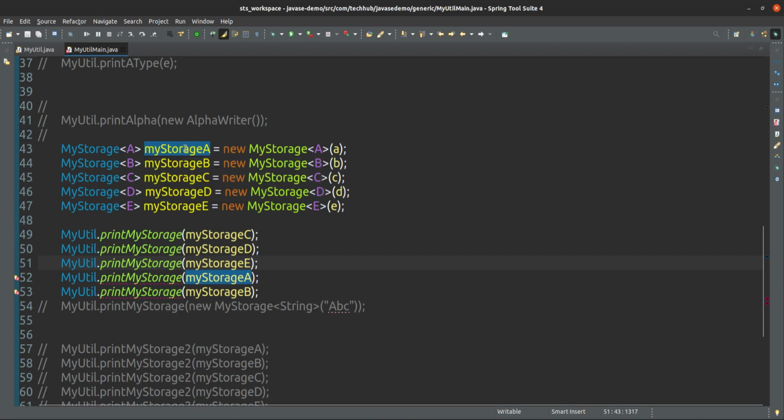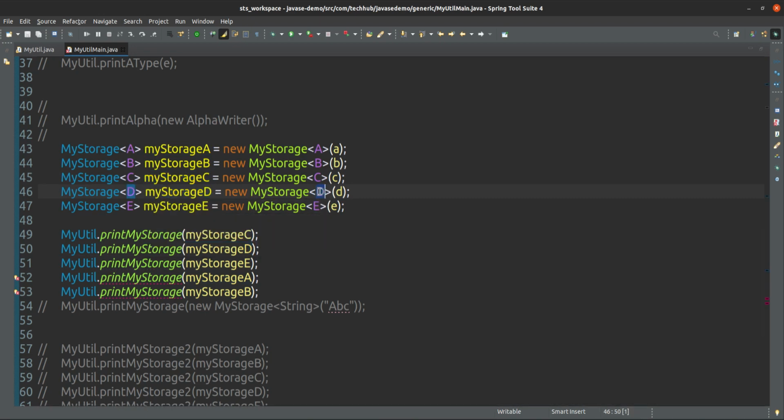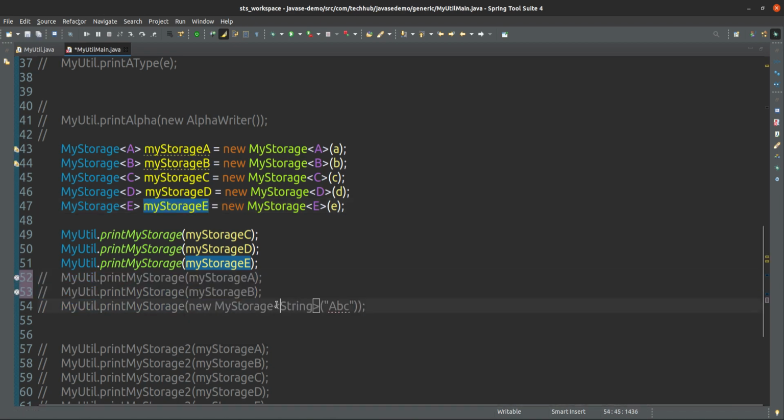My storage A is of type A, but A is not a subtype of C. My storage C is of type C, so it is fine. My storage D is of type D, and D is a subtype of C, so it is fine. And my storage E is of type E, and E is a subtype of C, so this is valid, and these two are not valid. And this last one is not valid at all, because it is not taking the type of string.